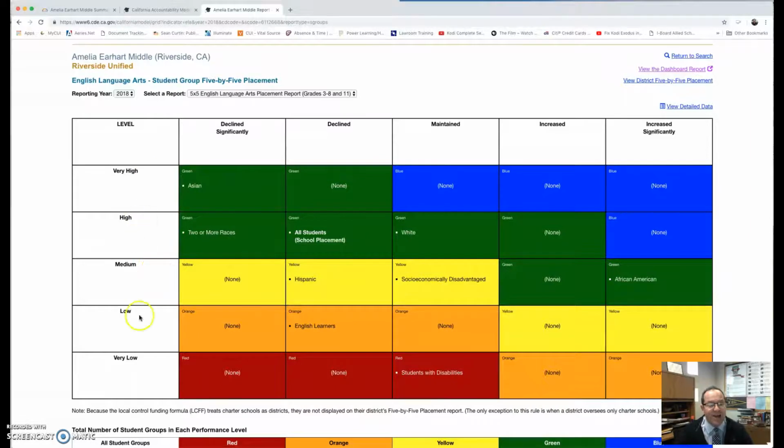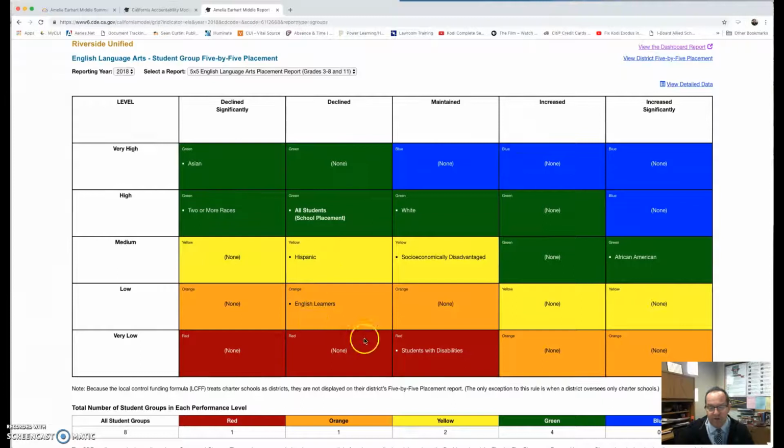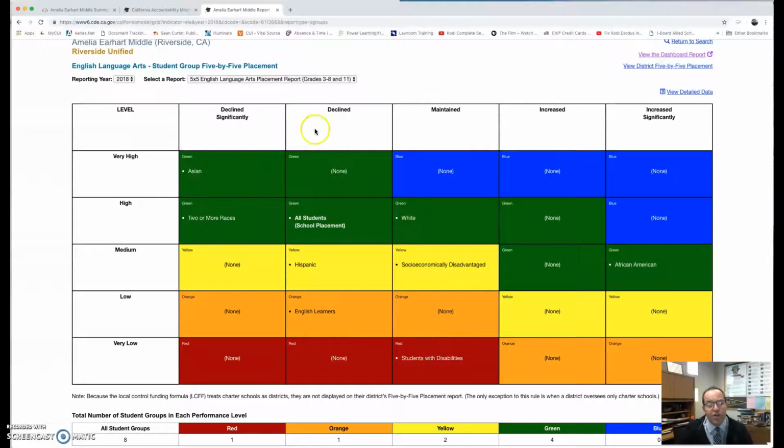This column right here is just how did we score this year? And we scored high, but we declined because last year we scored high, and the percentage of students in distance from 3, there were more students closer to the distance from 3. You can see the subgroups: white, socioeconomically disadvantaged, African American. You see where all of our students are, English learners and students with disabilities. Now, you can get even more detail because sometimes looking at that, you're like, okay, what does that mean? Again, this is what level we scored for the year that we just took the test. So 2018, this is how we scored. This column across tells us how we compare to last year's group of kids. That's about as easy as I can explain that to you.